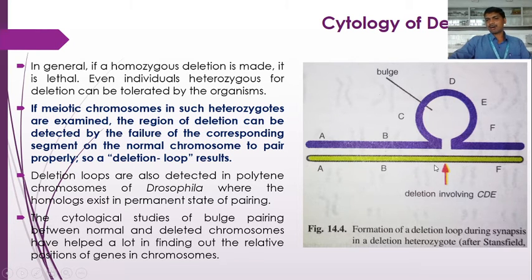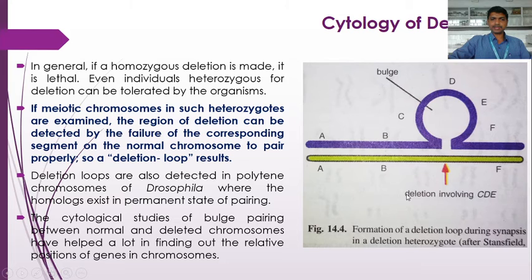Why does it occur in the normal chromosome? Because its homologous chromosome has a deleted region. That CDE region has been deleted from this chromosome. So the normal chromosome is not able to pair properly with this deleted chromosome, and as a result it forms a deletion loop.